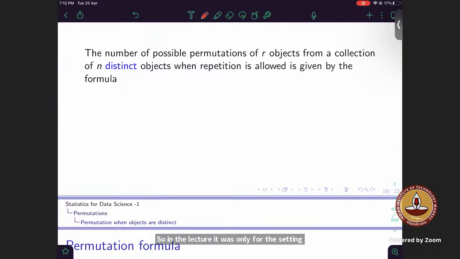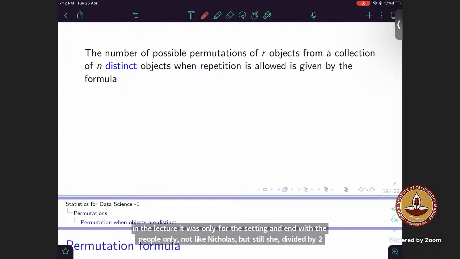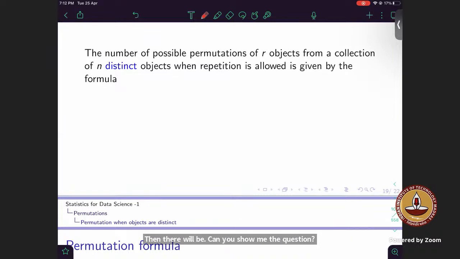Can you show me the question? Anybody, read out the question. Then there would be a part mentioning whether these are all distinct or something similar. They would have mentioned it in the lecture. Yeah, it was part of the lecture only. Okay, I'll see. Just give me a second. Till then, I'll give you a general question. You can just try that out.